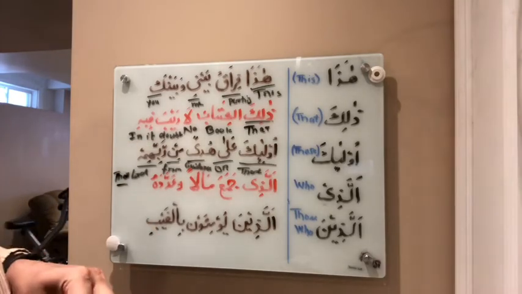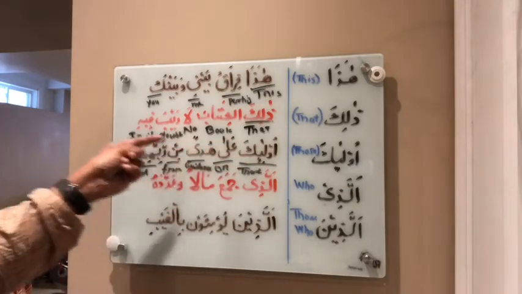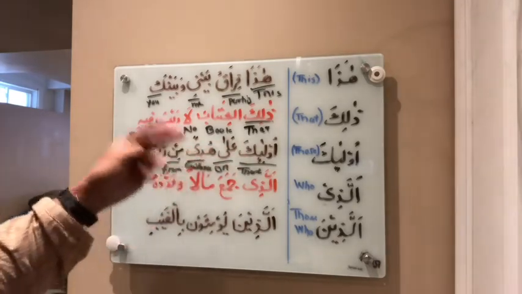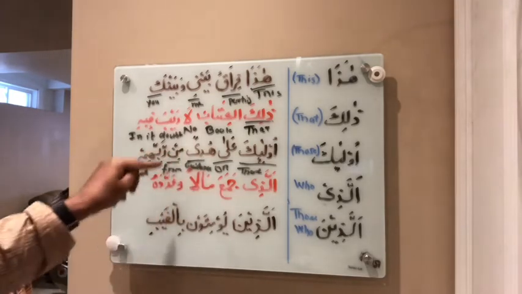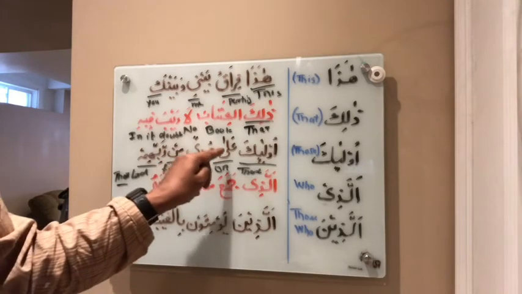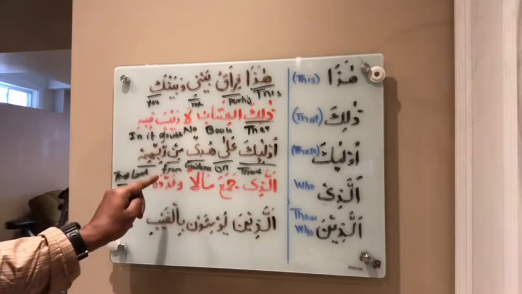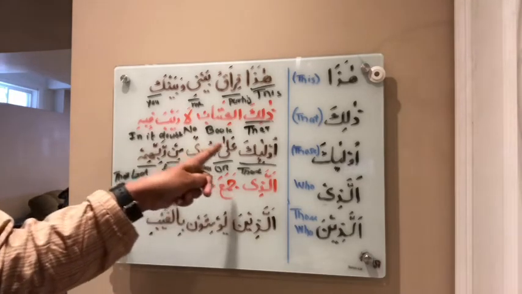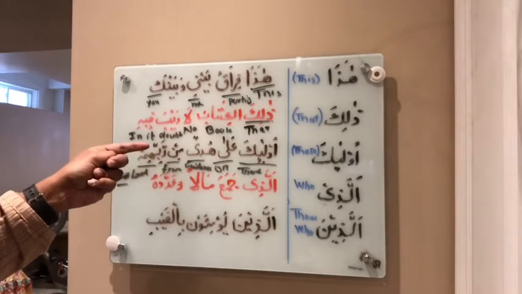Right? So why did I use this example? Ulaika ala hudam min rabbihim. This sentence has 2 prepositions. One is ala and the other is min. I want you to memorize these 2. Ala means on or upon. Min means from.